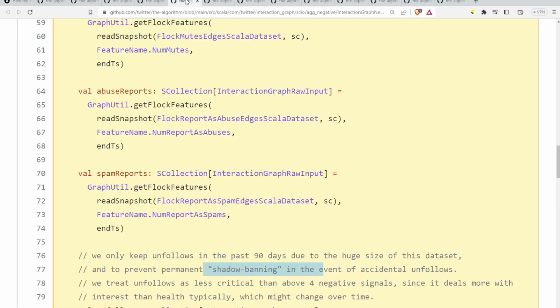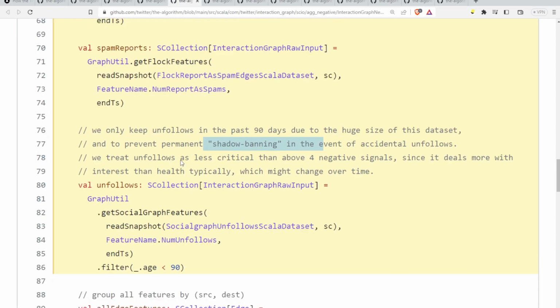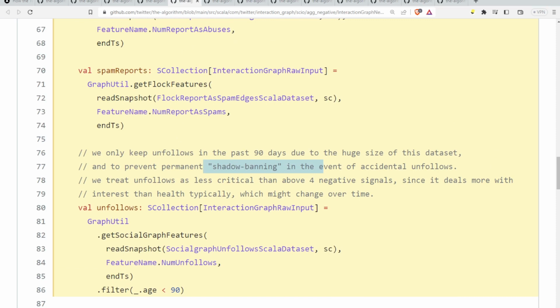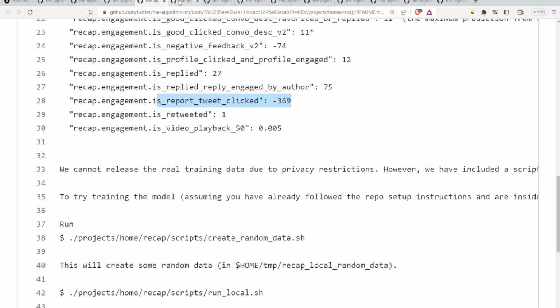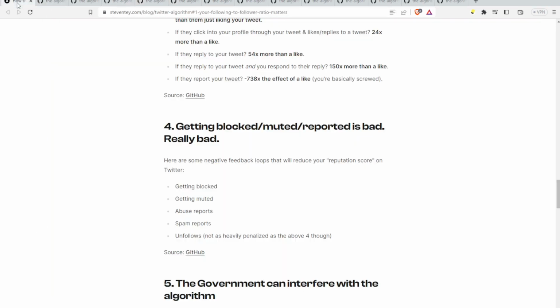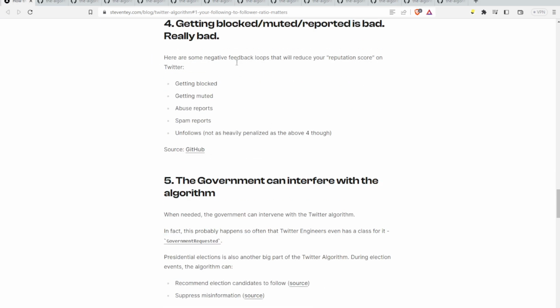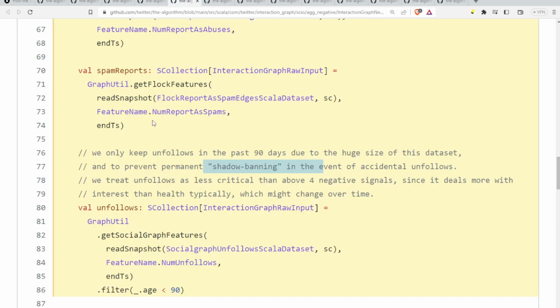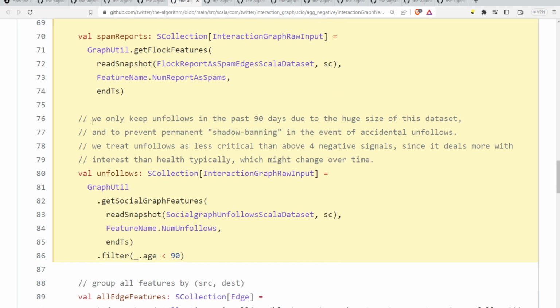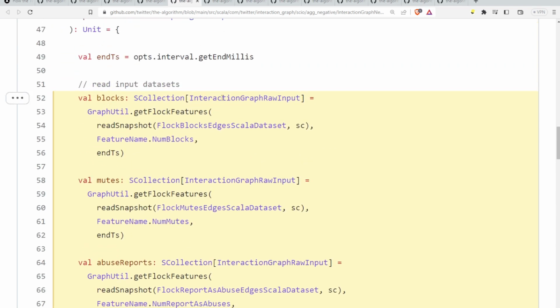So it should be tab 5. No, I don't think that's it, is it? No, that's what we just looked at. Negative feedback loops will reduce your reputation score: getting blocked, muted, abuse, spam, unfollows, but not as heavily. It is this tab here. So we will only keep unfollows. Oh yeah, I forgot to go to the top here. So yeah, this is the blocks.